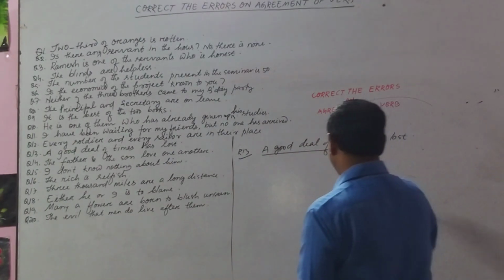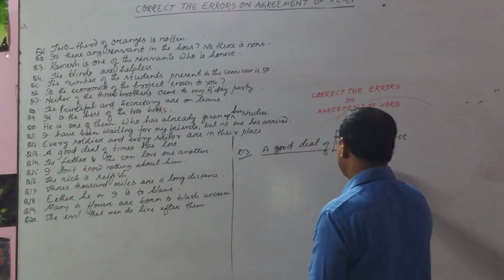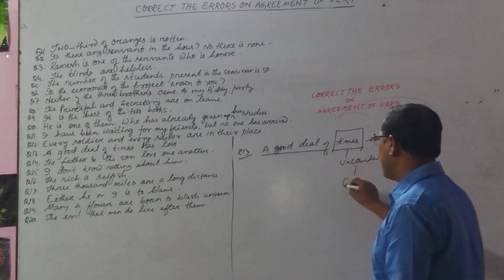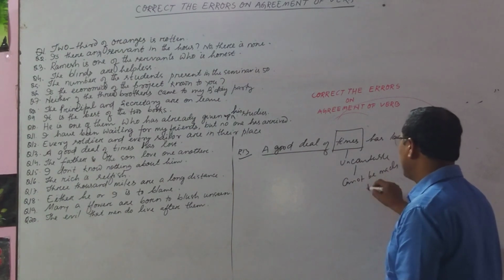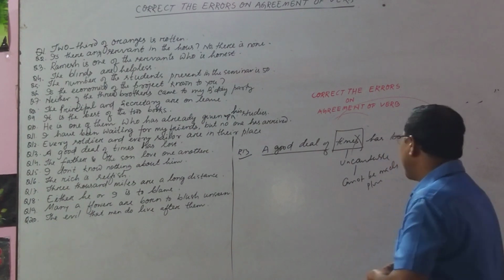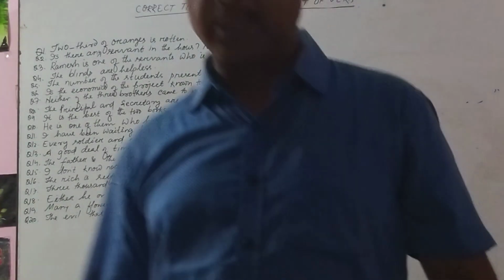But here, look at the word time. Time is always uncountable, so an uncountable noun cannot be made plural. So the answer is: a good deal of time has lost.